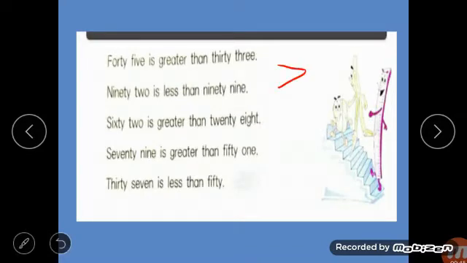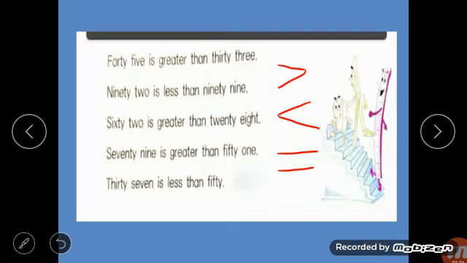This is the sign of greater than. Greater than means the number which is greater, there the mouth is opened. Okay, that is the sign of greater than. Less than, this is the sign of less than. The mouth is closed on the side of the number. And equals to, that is the sign of equals to.